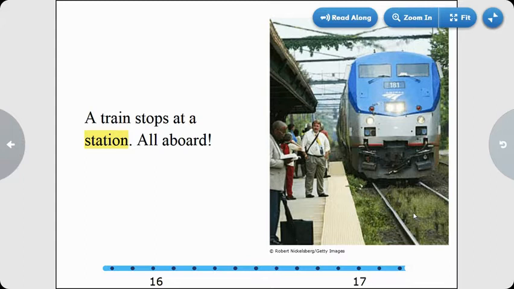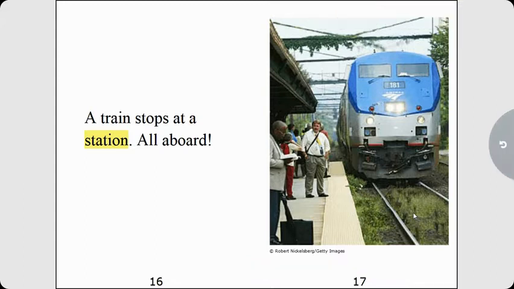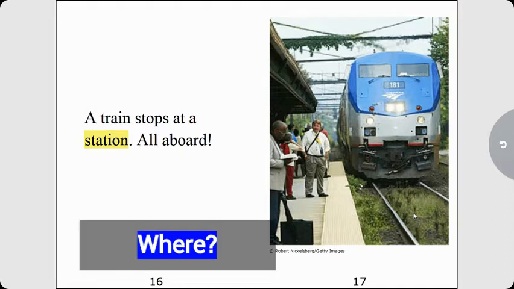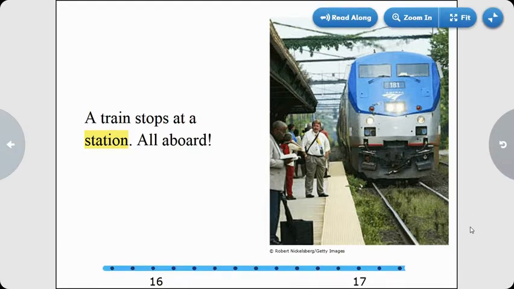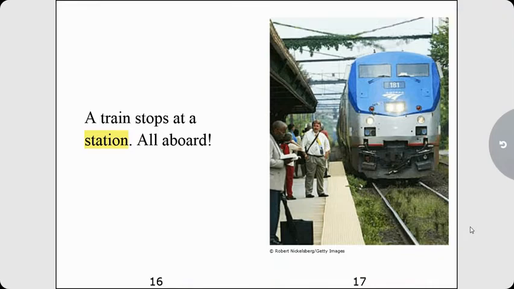A train stops at the station. All aboard! Here's another where question. Where does the train stop? You're right, it's at the station. And a station is the stopping place for taking on or letting off passengers. I hope you enjoyed the book about trains.